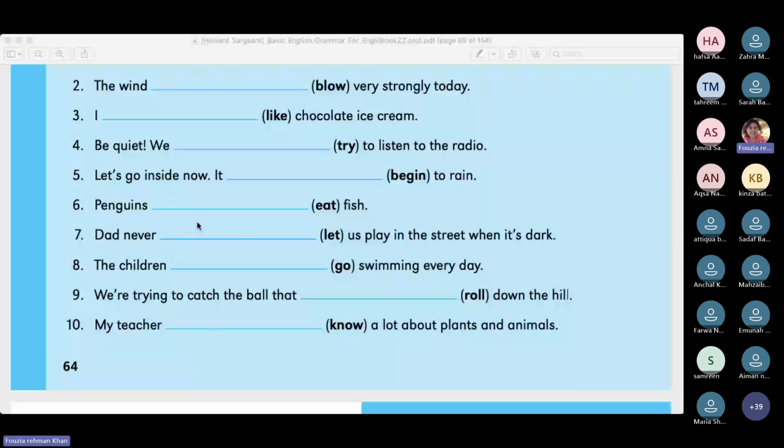We are trying to catch the ball that is rolling down the hill. We are trying to catch the ball. They are right now trying. So which ball that is rolling down the hill? Ball as a subject is singular. My teacher knows a lot about plants and animals. My teacher knows, right? Because this is one teacher, you will add an S because of subject verb agreement. I hope we have done it correctly.